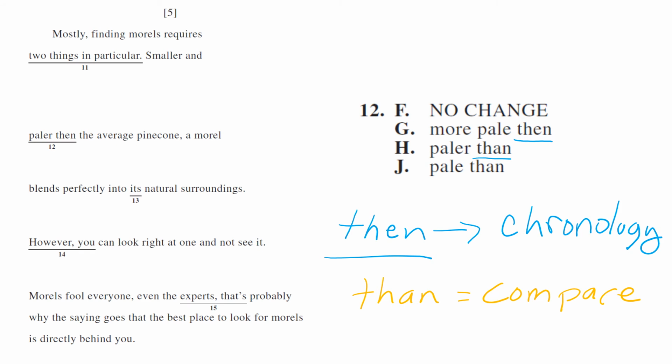Okay, so in this one, smaller and paler than the average pine cone. So we're comparing the average pine cone to the morel. So we can get rid of the thens. If nothing else, you've got it down to a 50-50 chance. So then is it going to be smaller and paler or smaller and pale? Well, now it's an agreement question. So smaller and paler than, T-H-A-N. Choice H has to be your correct answer.